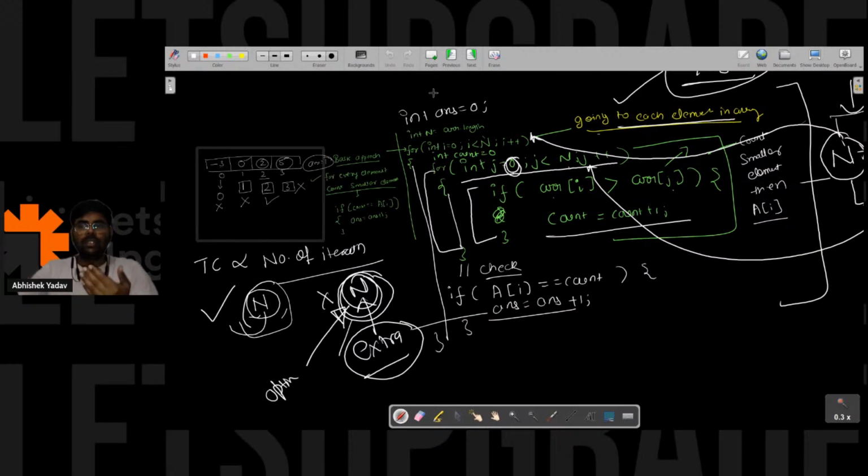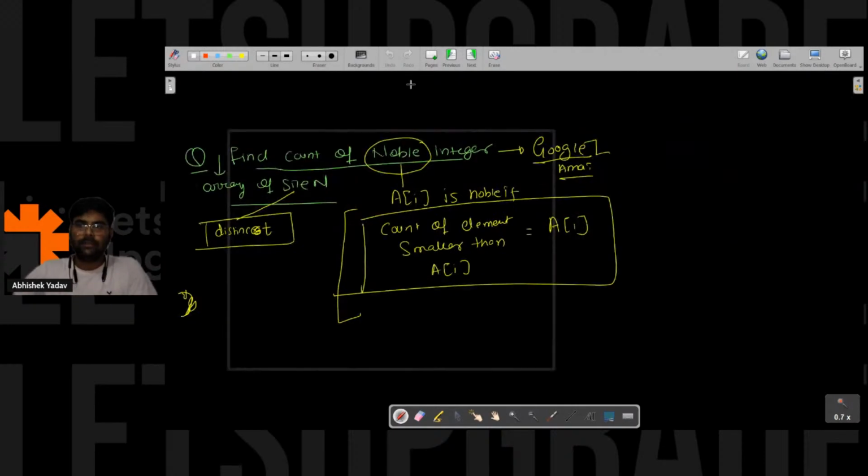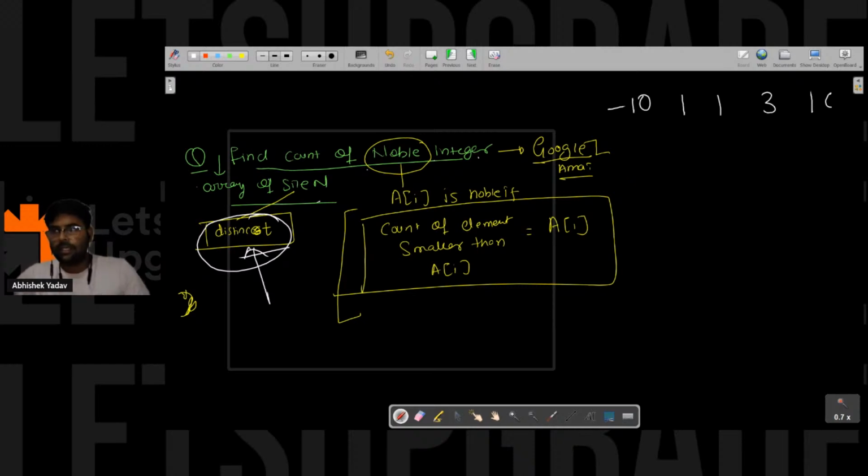The next question they have asked me is this one. Find the count of noble integers in an array of size n with distinct elements, right? This is a very important factor, that is the distinct one. On this factor I am able to make a lot of observations. So if I say I have this array, one minute, let me take the array itself. Here, -10, 1, 1, 300.